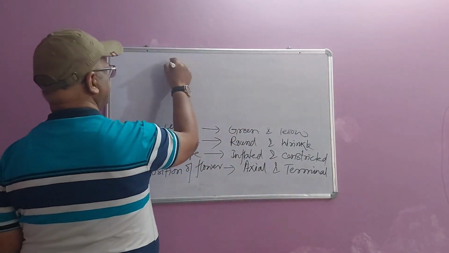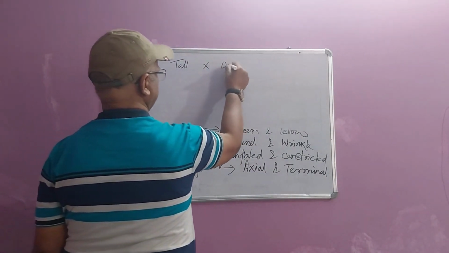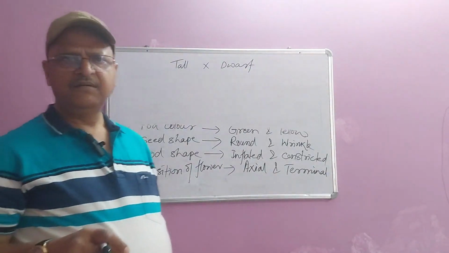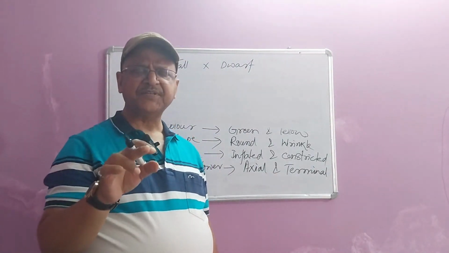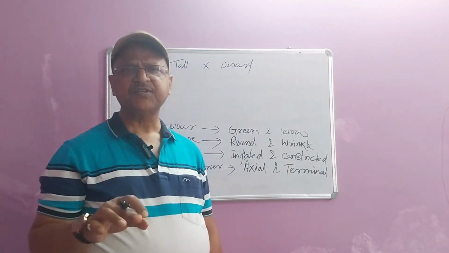Length of plant, that is tall and dwarf. These plants are diploid variety. Diploid means a gene is represented by two different forms, two units. A gene is represented by two units.